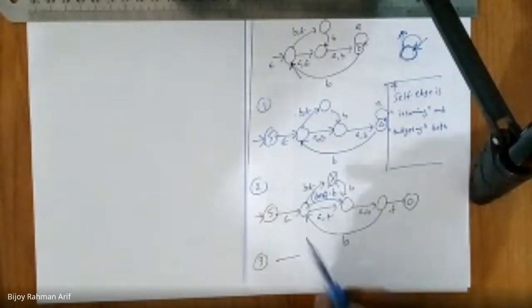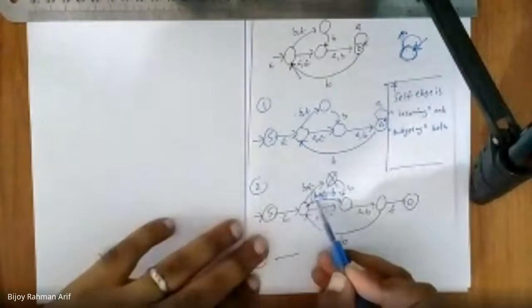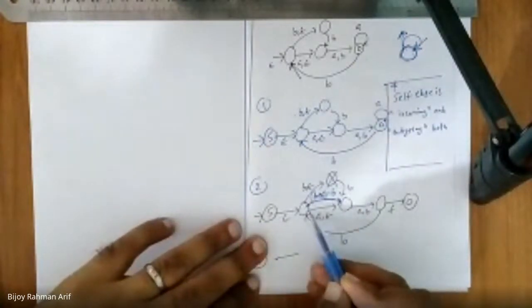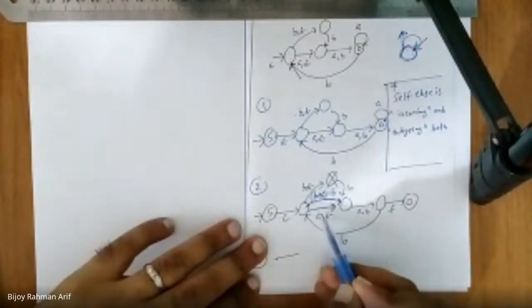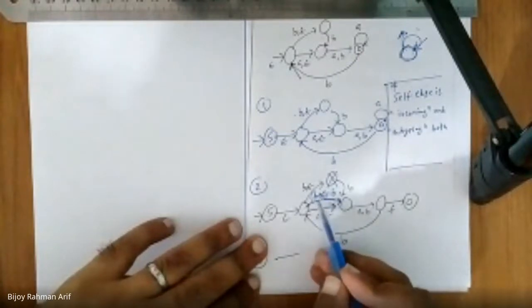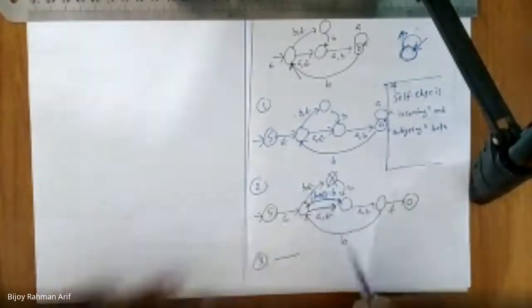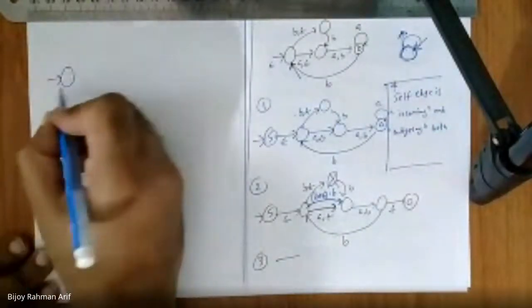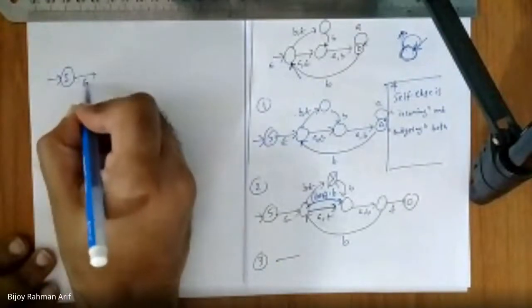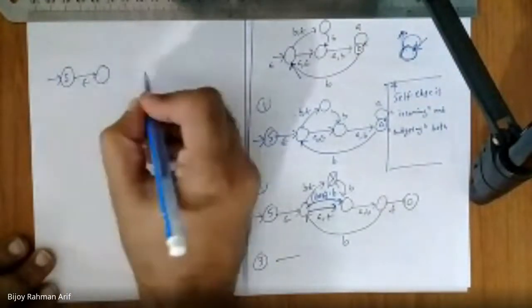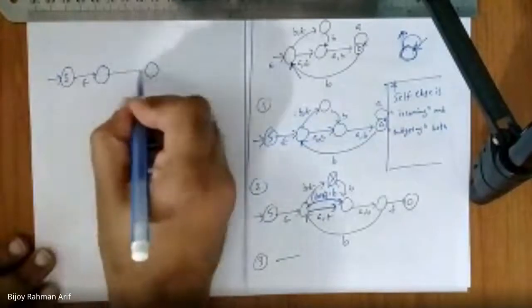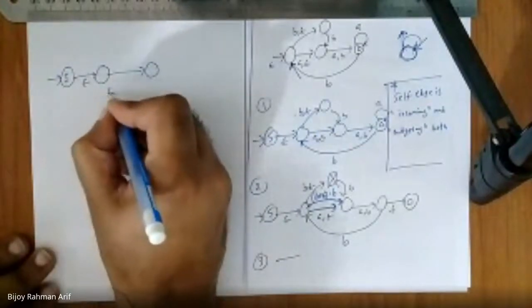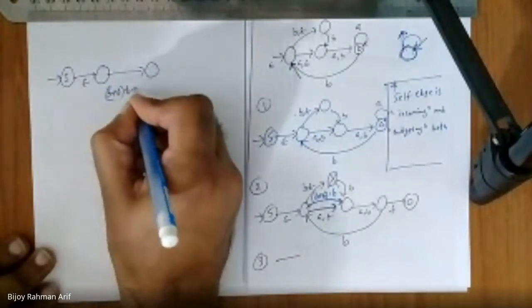Next, what can I do? There is a straight line going from here to here and another straight line going from here to here. This one is A, epsilon, this one is B union epsilon, comma P. So we can easily merge these two straight lines. It would be nothing like this. Start, epsilon, this one, this is like this. Epsilon, B union A or epsilon.